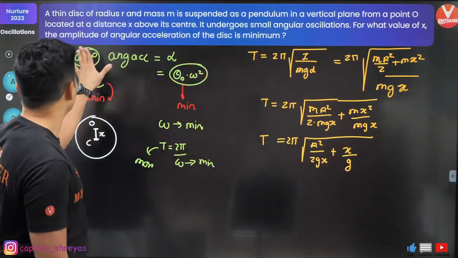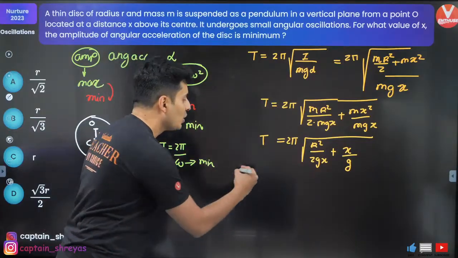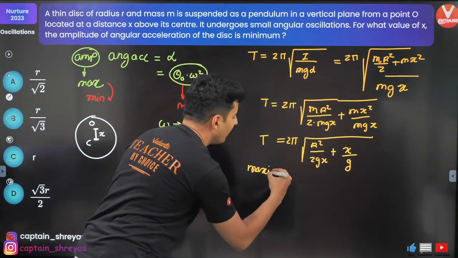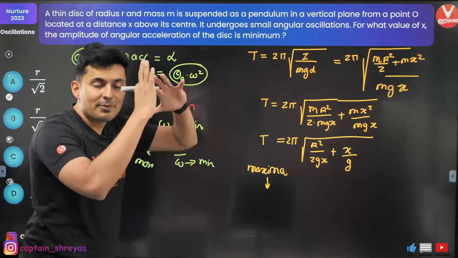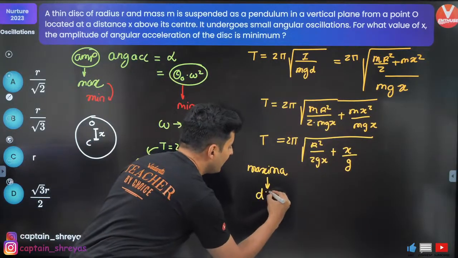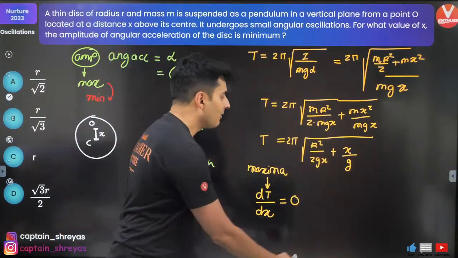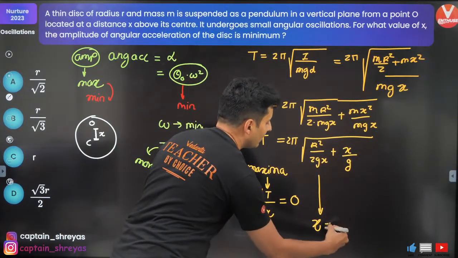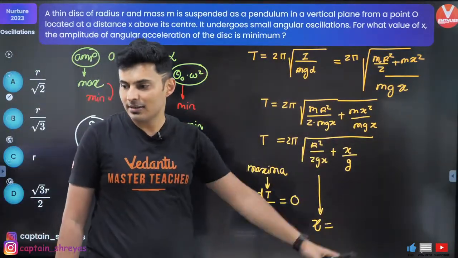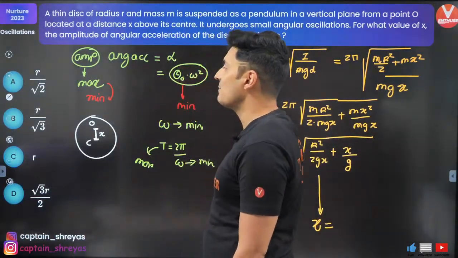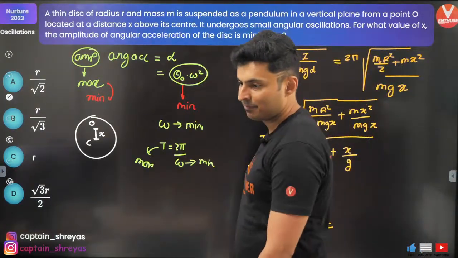The reason for writing it this way is once you get time as a function of x, you have to maximize the time. If you want to maximize the time, you have to use the concept of maxima, and whenever there is a maxima, remember the derivative is 0. So differentiate this, and once you differentiate, you will get the value of x. Can you try this out? Will you be able to differentiate this? Yes, you have to use the concept of maxima and minima. The answer will be R by root 2 when you solve it.